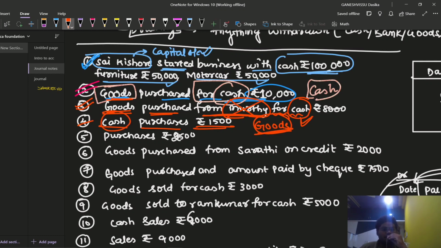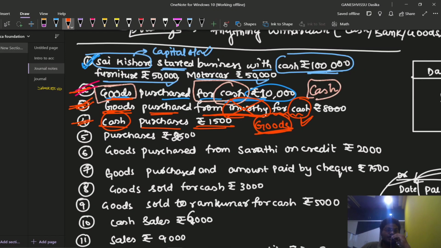through cash. See, we can see that the second, third and fourth transactions are similar, because in all three transactions the goods have been purchased and it is a cash transaction. That means we are going to pay with cash. But the wording is different. That means the way of asking the question is different here.